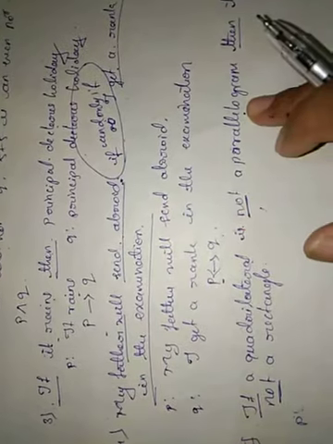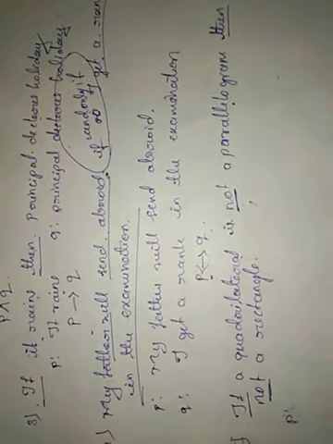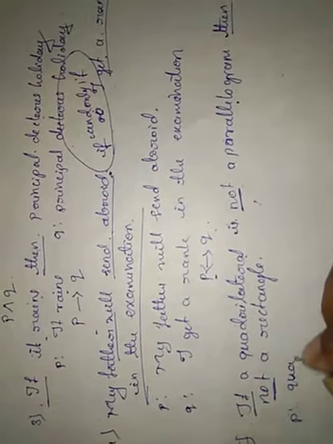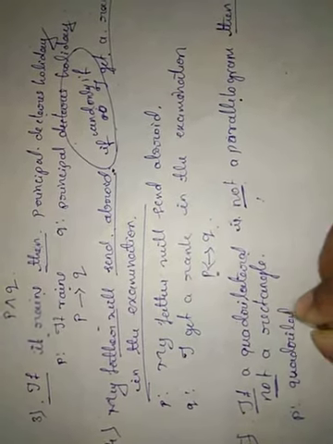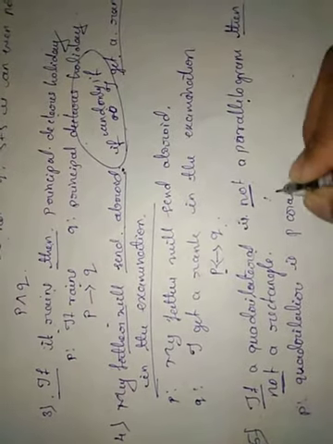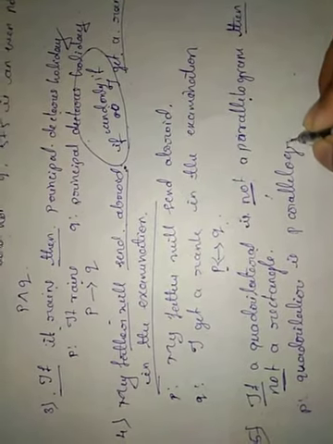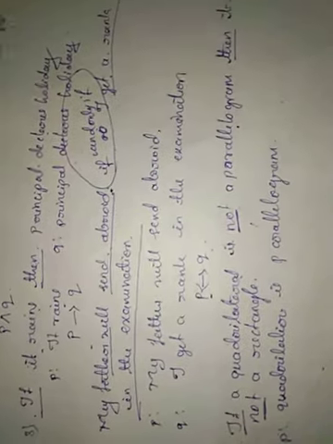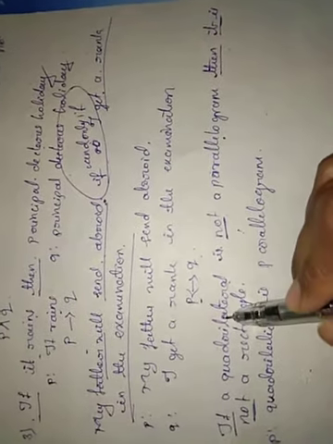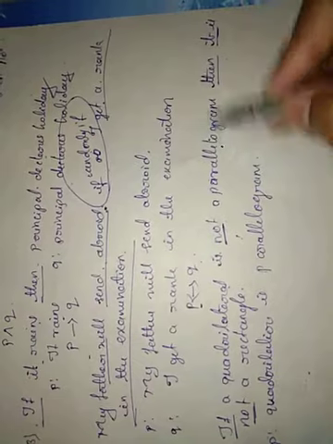Quadrilateral is not a parallelogram means the negation of the proposition. So we consider P as quadrilateral is a parallelogram. Then it is not a rectangle. The word it indicates the quadrilateral only. Means if the quadrilateral is not a parallelogram, then the quadrilateral is not a rectangle.